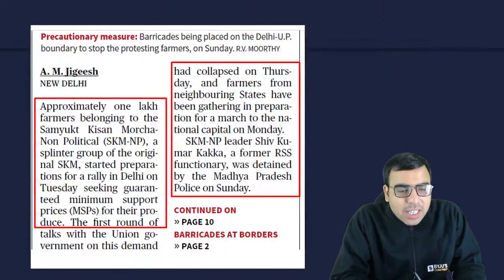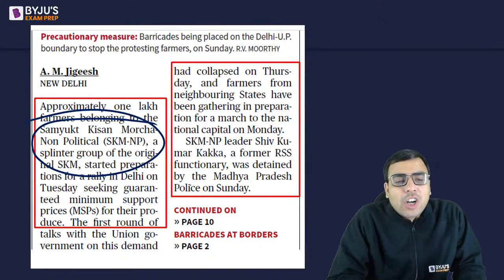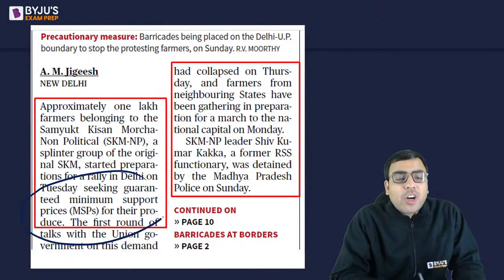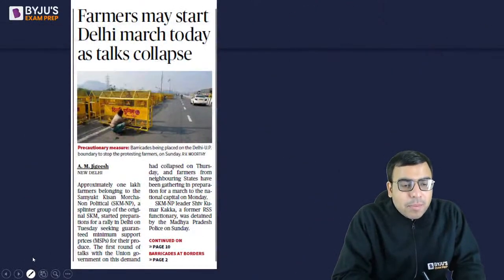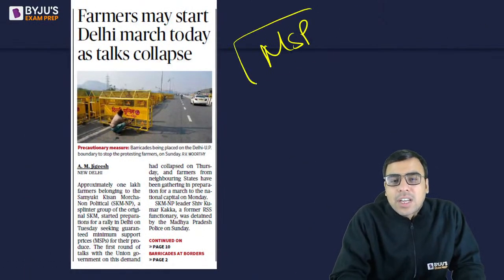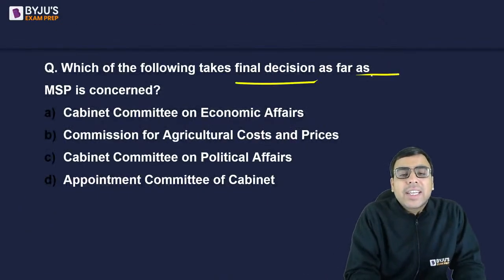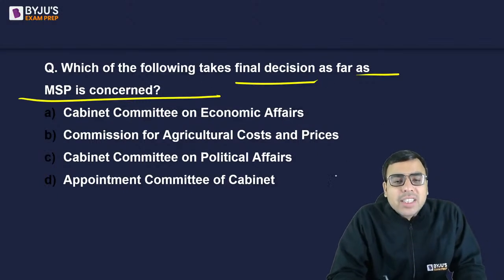Similarly, they are saying that there is an organization called Samyukt Kisan Morcha non-political. They are planning to move towards Delhi because they want guaranteed MSP. What is their demand? They want MSP, minimum support price, to be guaranteed. That is their demand, and that is why they are coming to Delhi. Now there's a question for you. Which of the following takes the final decision as far as MSP is concerned? Cabinet Committee on Economic Affairs, Commission for Agriculture Costs and Prices, Cabinet Committee on Political Affairs, Appointment Committee of Cabinet.